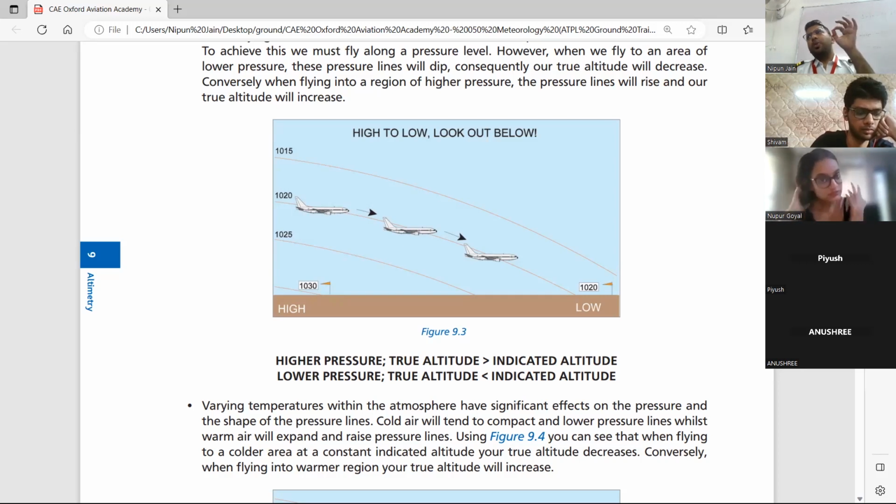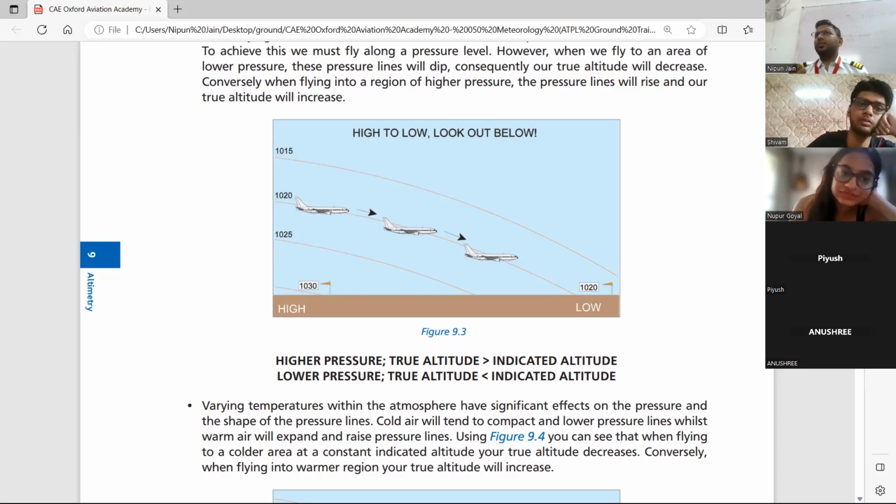Why? Because you flew from an area of high pressure to low pressure, or you flew from an area of high temperature to low temperature. So this error automatically happened in your altimeter because pressure changed. Now if somebody told you and got your altimeter setting corrected, then it's fine. Then you will correct the pressure again. Instead of 1010, you will put 1000, and then it will show you the correct. Instead of showing 300, it will show you 0. But because you didn't change, nobody told you, there was an error. Anush, समझ में आया? नहीं आया? अच्छा.